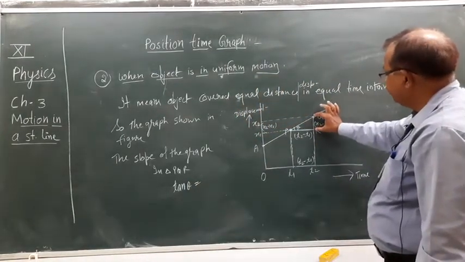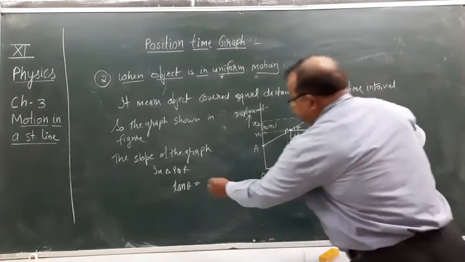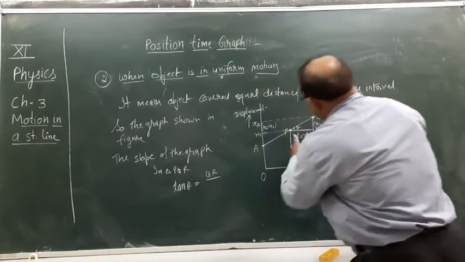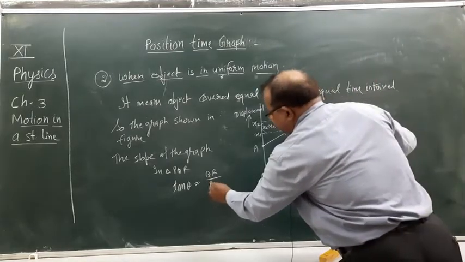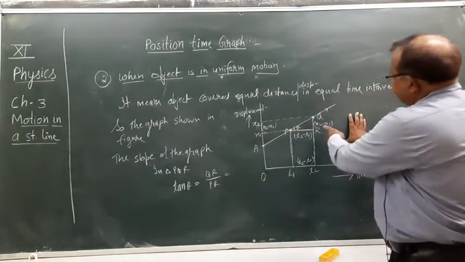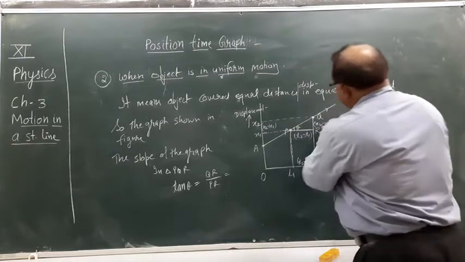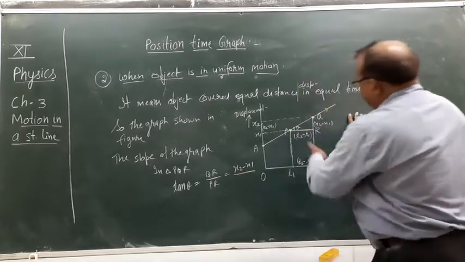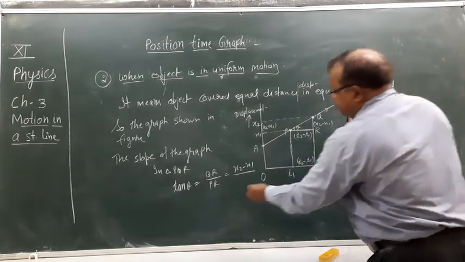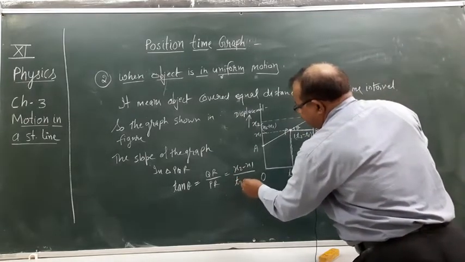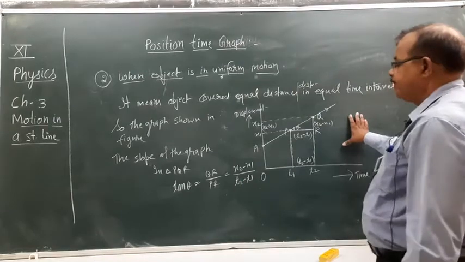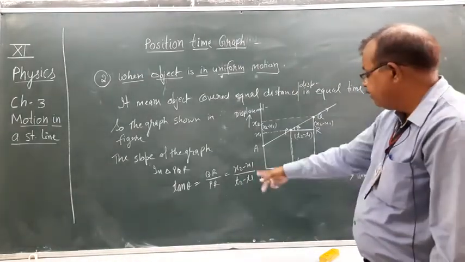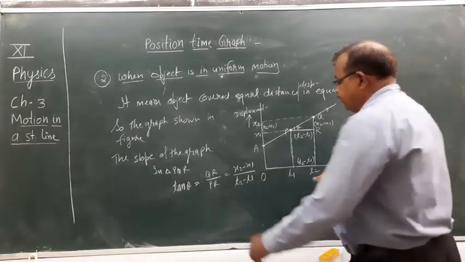This is perpendicular QR, base PR. The value of QR is x2 minus x1, and PR is T2 minus T1. x2 minus x1 is displacement, T2 minus T1 is time interval.